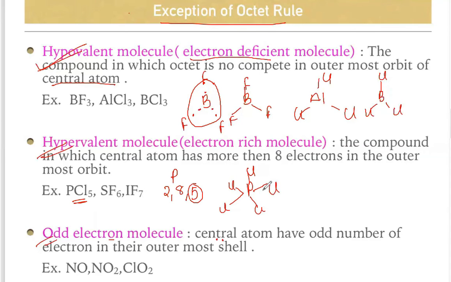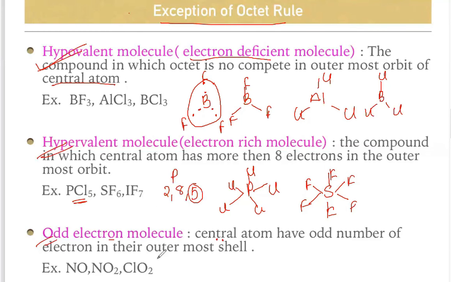So see, one single bond is 2 electrons, so the total is 5 into 2, which is 10. Why 5 into 2? Because one single bond has 2 electrons. So there are a total of 10 electrons around the phosphorus. It is more than 8, so such examples are hypervalent molecules. You can also take SF6: sulfur with 1 2 3 4 5 6 fluorines, F, F, F, F, F and F. 6 into 2 is 12, so 12 electrons are around the sulfur atom.